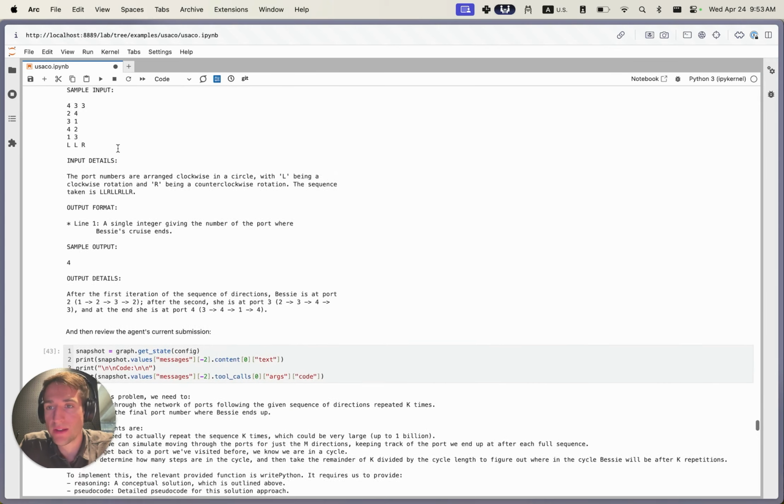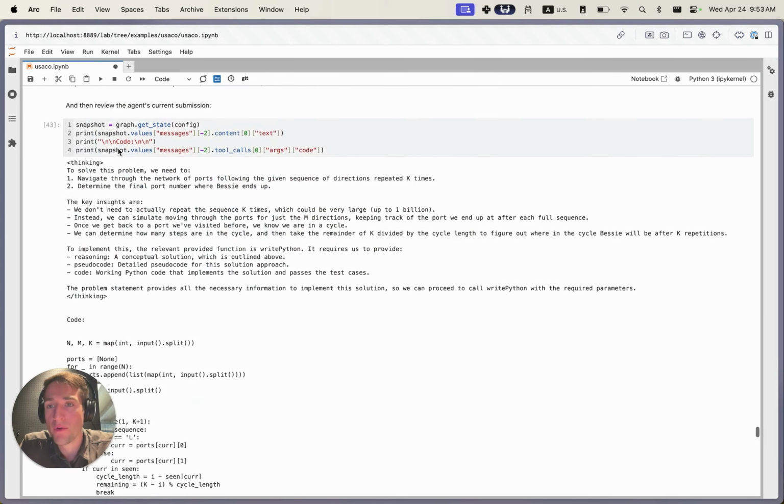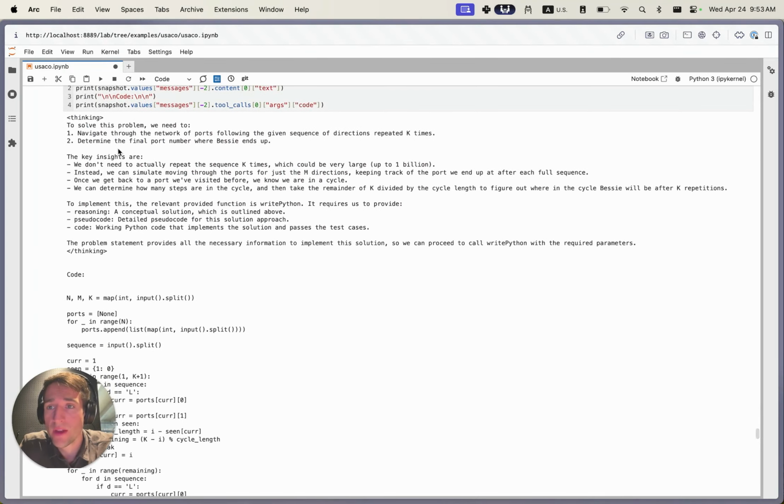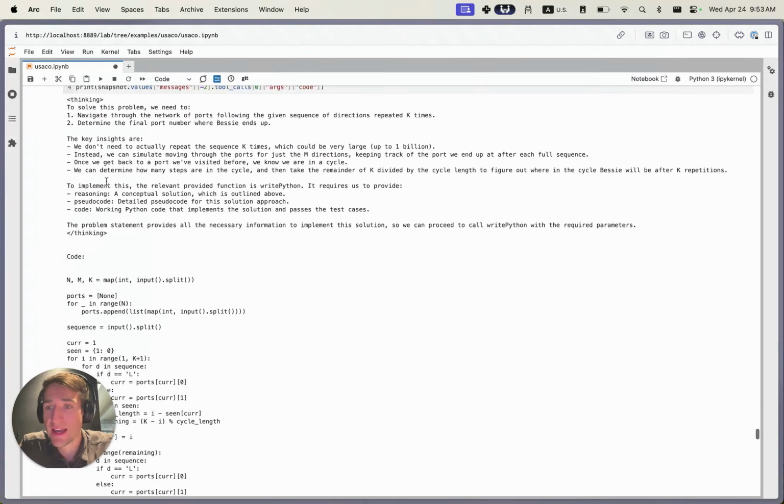So we can look at, again, here's the silver problem that we were looking at before. It was unable to solve it so far. We're going to look at its current candidate solution. So this is again printed out from the agent right now. Looks okay, maybe a little simple. Definitely doesn't handle all of the edge cases. And then we can look at this test here, because that's the last tool message here. Incorrect submission. I actually got 8 out of 10, so pretty close.